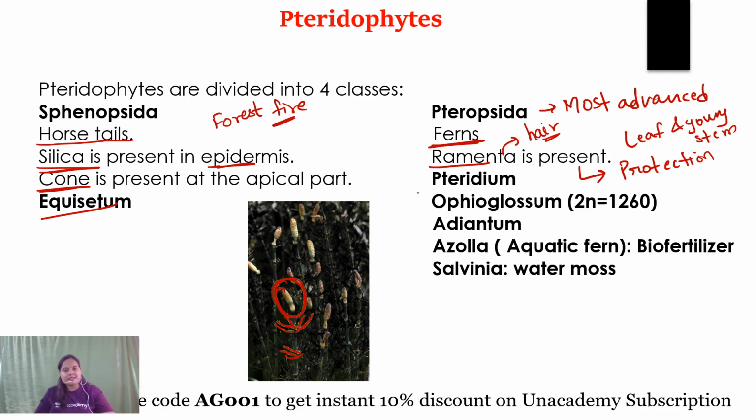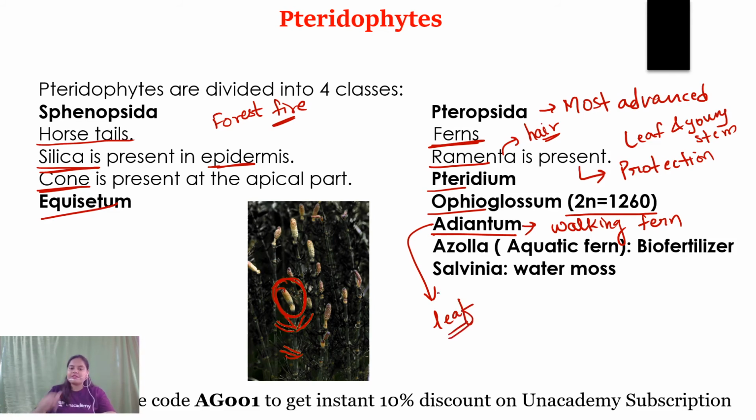Some very famous examples which I've included over here are all the examples from the pteridophytes which you will be encountering in your biology NCERT. For example, Pteridium, Ophioglossum. Ophioglossum is famous because it contains the highest number of chromosomes, 1260. Talking about Adiantum, it is also known as walking fern. Why is it termed walking fern? Because it propagates vegetatively with the help of its leaf, and it propagates very fast, and that is why it is termed walking fern.